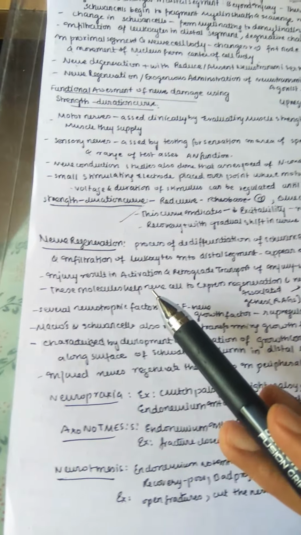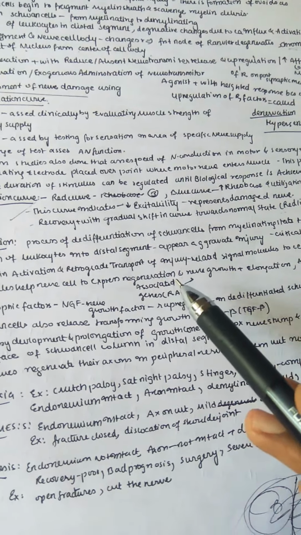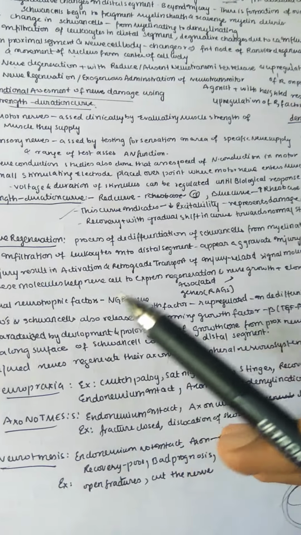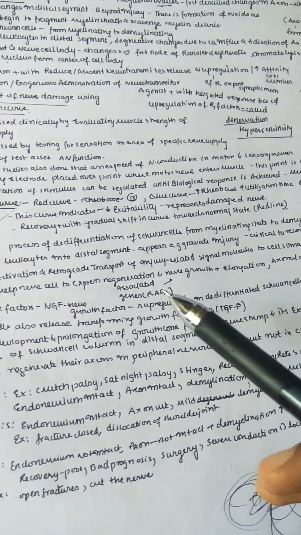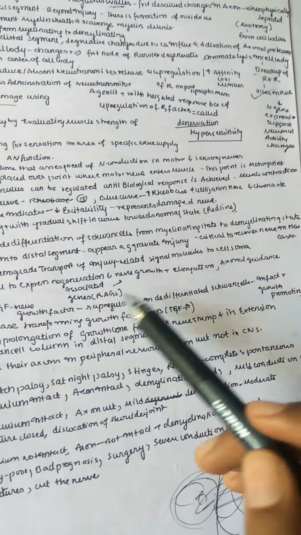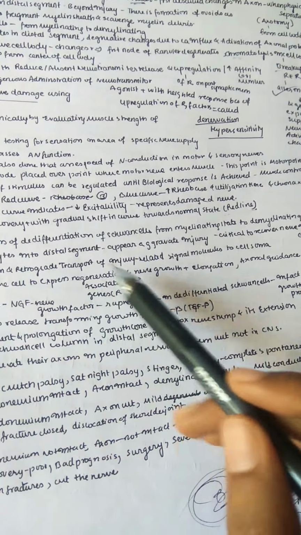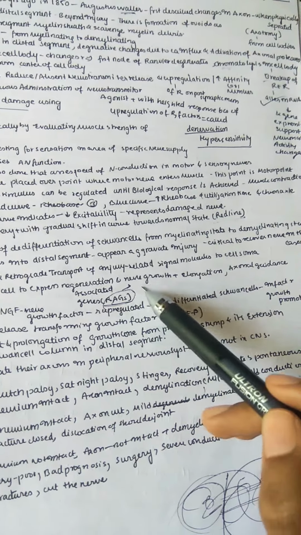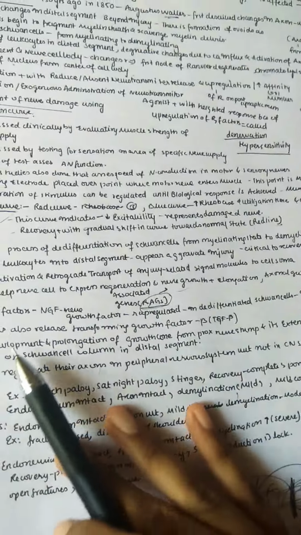The injury results in activation and retrograde transport of injury-related signal molecules to the cell soma. These molecules help the nerve cell express regeneration, nerve growth, elongation and axonal guidance. This is all done by our regeneration associated genes, also called RAGs. These RAGs initiate nerve growth, elongation and axonal guidance.